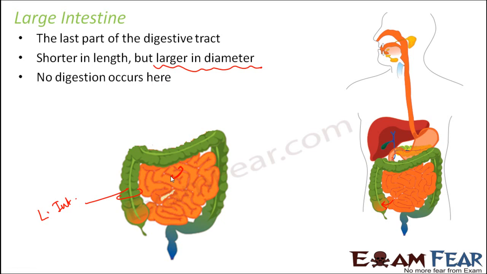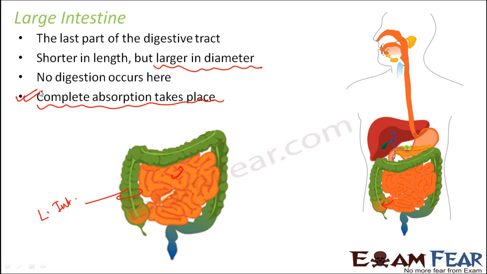No digestion occurs here. Complete absorption takes place, because the absorption in the small intestine was good enough, but still some of the minerals and some of the water are left over. Whatever absorption is incomplete is completed in the large intestine. And also the process of egestion takes place, that is, the undigested food material, whichever cannot be digested, is taken care of.